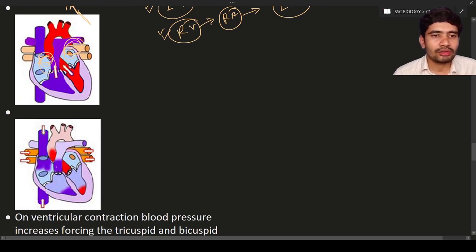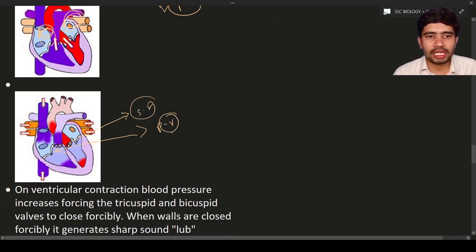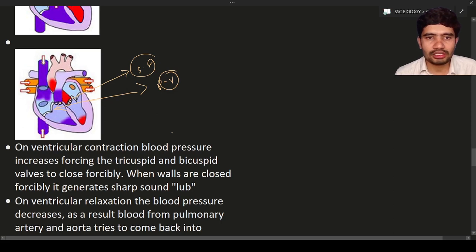So respective organs, like here you can see the pulmonary wall, and this will be the systemic wall. On ventricle contraction, the blood pressure increases. When the ventricles are contracted, the pressure increases, forcing the tricuspid and bicuspid walls